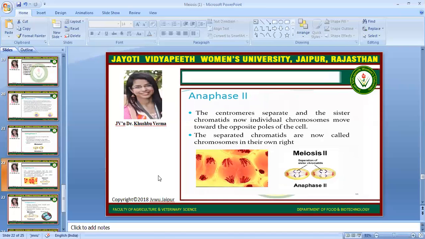Next one is anaphase second. The centromeres separate and the sister chromatids, now individual chromosomes, move towards the opposite poles of the cell. The separated chromatids are now called chromosomes in their own right. Here we can see in the diagram that separation of sister chromatids occurs in anaphase, and these sister chromatids move towards their respective poles.